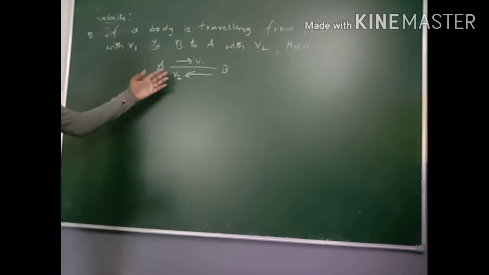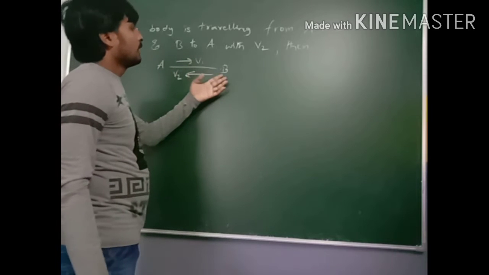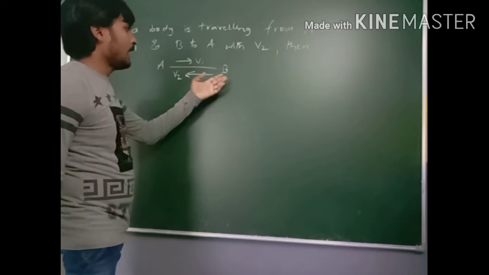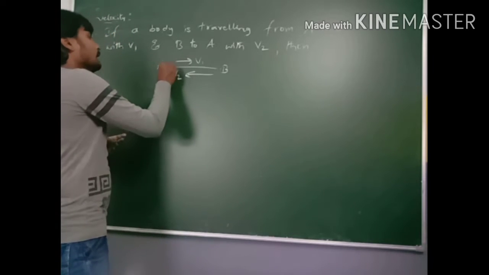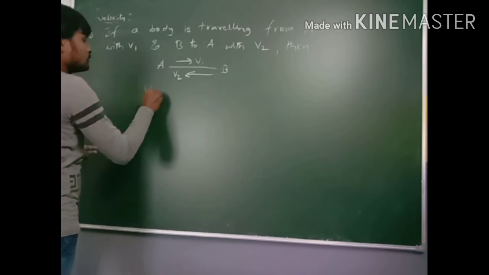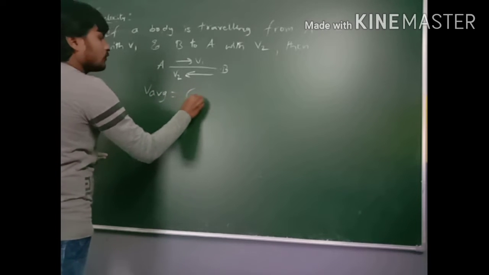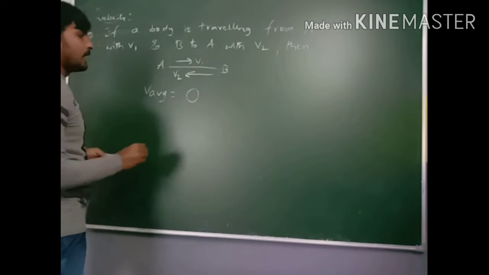So finally the body starts from A, travels to B, and from B to A, finally it reaches the point A. Then average velocity V average is equal to 0. Why?